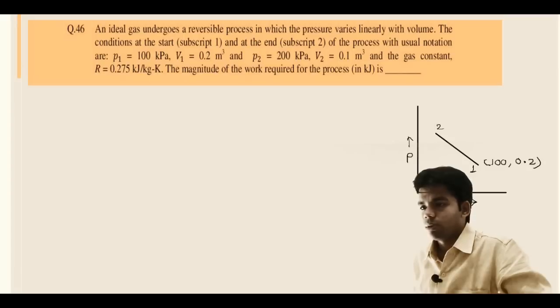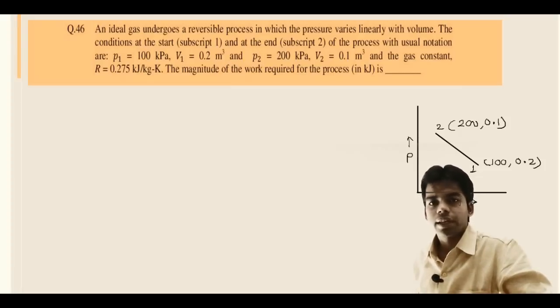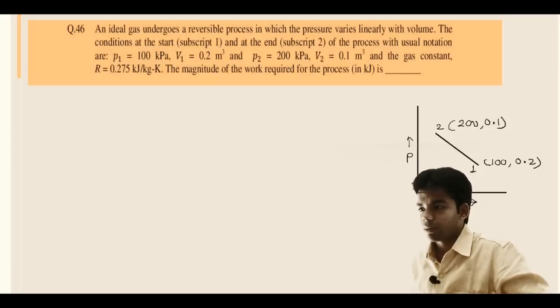Final point 2, pressure is 200 kilopascal, volume is 0.1 meter cube. We have to determine the work done, and as we know, the area under the PV diagram gives the work done. So this is our PV diagram, a straight line, and this whole shaded area under the straight line will give us the work done.